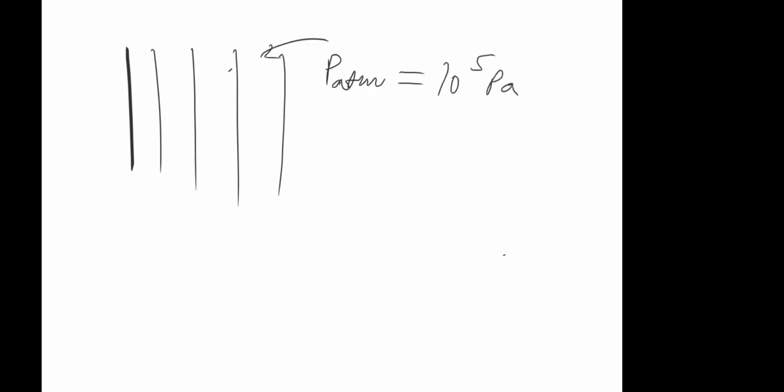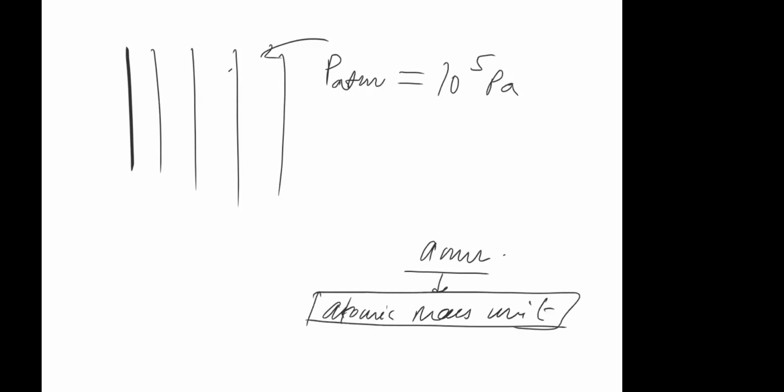Okay. 1 AMU? This thing what you are asking? Better. Okay, first I'll tell you AMU, then I'll go back to that. AMU stands for atomic mass unit. This is the unit of mass, like kgs and all.